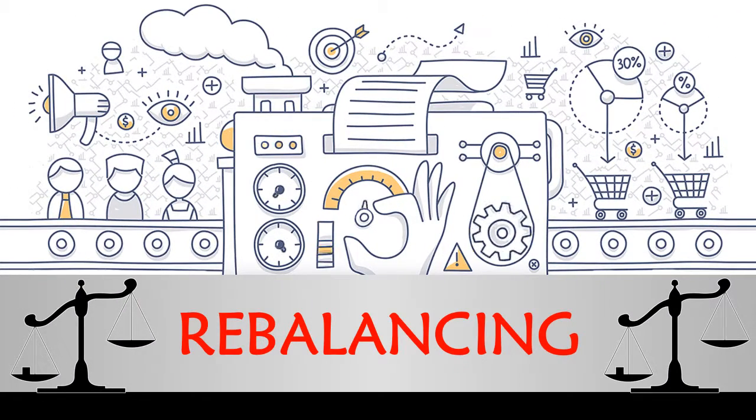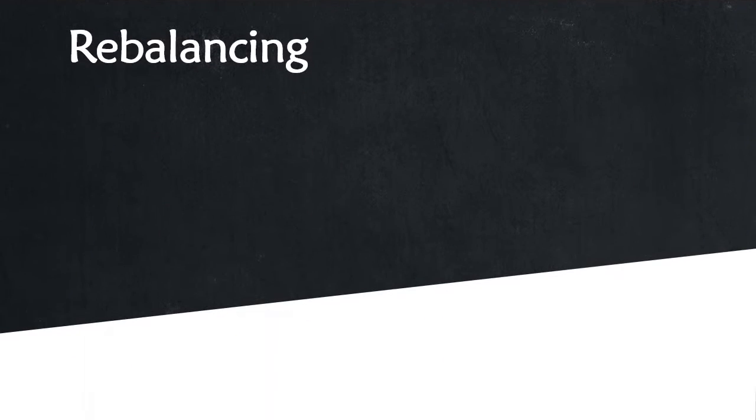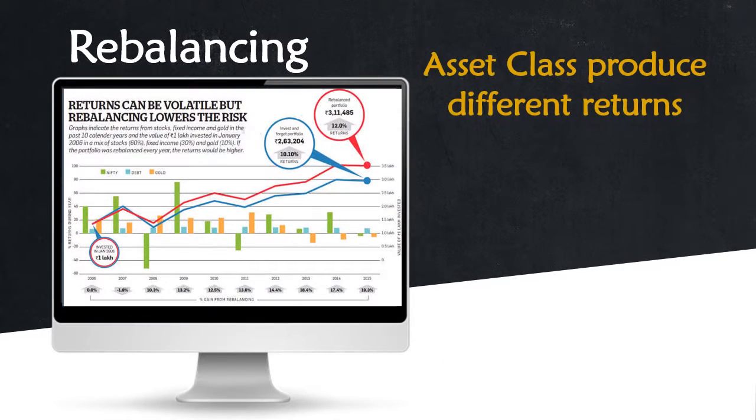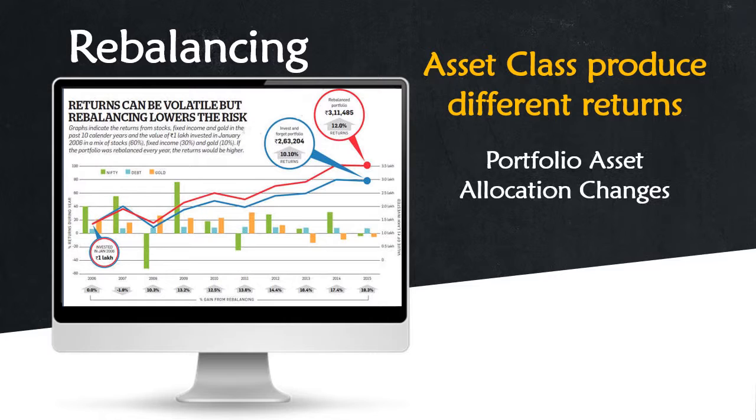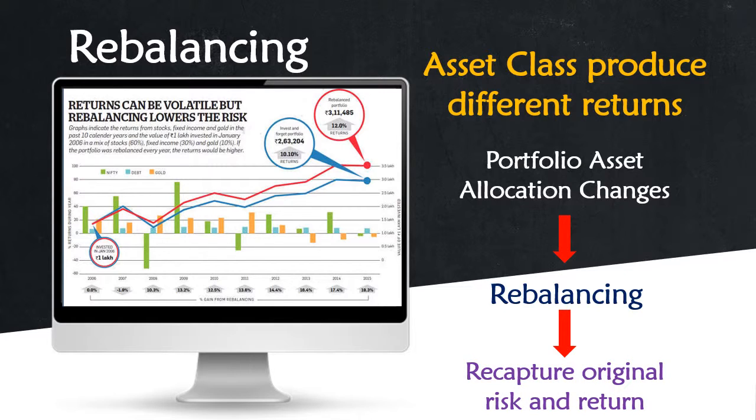Rebalancing. Over time, asset classes produce different returns, so the portfolio's asset allocation changes. Therefore, to recapture the portfolio's original risk and return characteristics, the portfolio should be rebalanced.